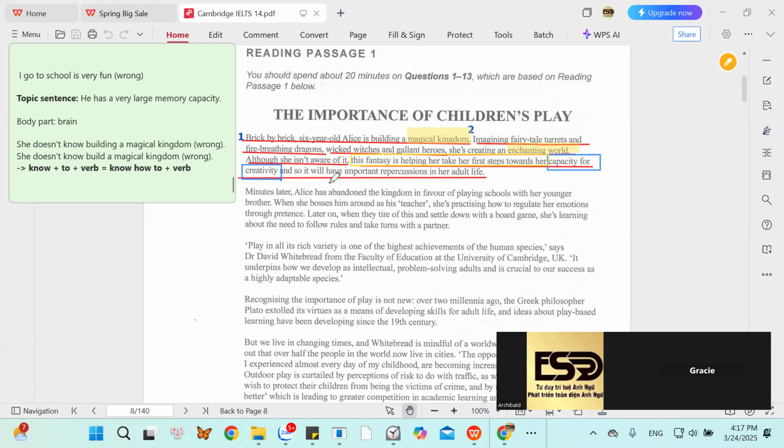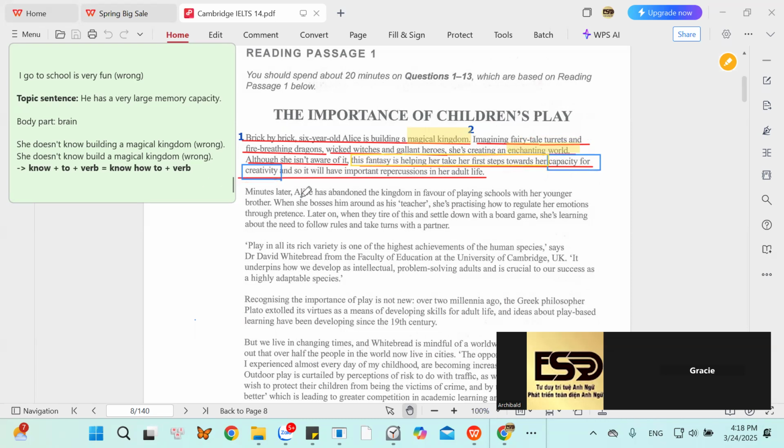All right. She isn't aware of the magical kingdom, or she isn't aware of the power of the enchanting world. This fantasy is helping her take her first steps towards her capacity for creativity.